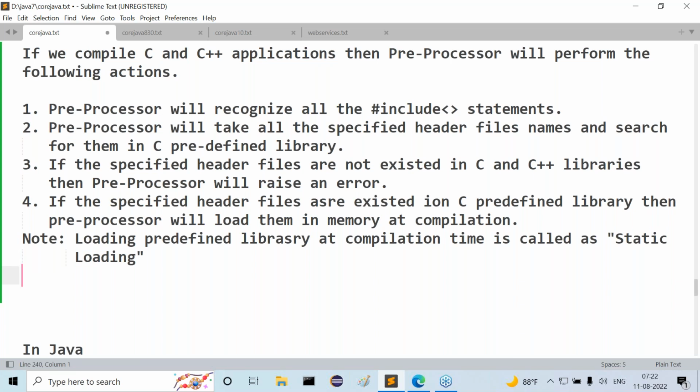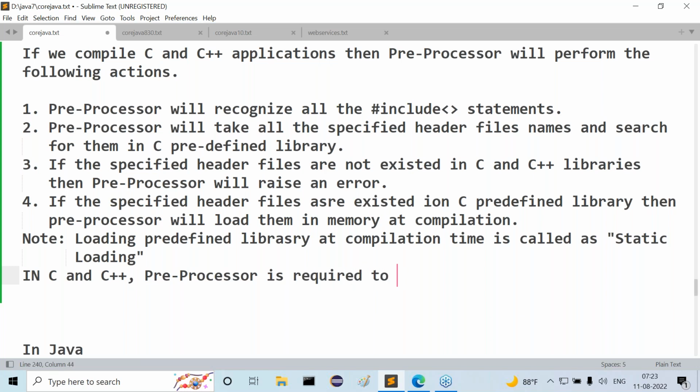Now the conclusion. In C and C++, preprocessor is required.